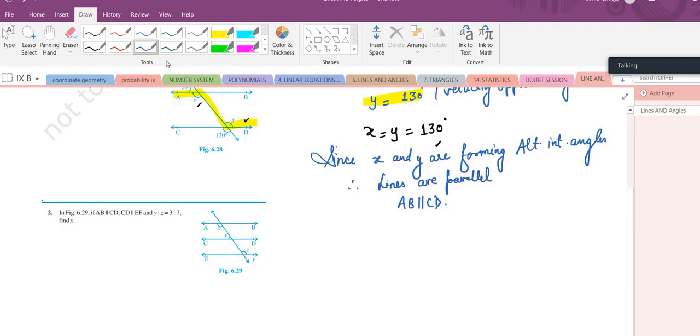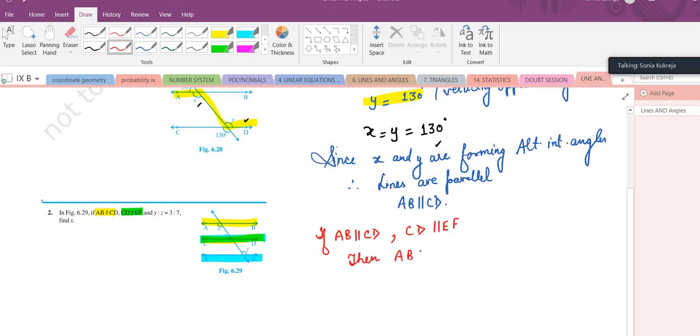Okay. It is given that AB is parallel to CD and CD is parallel to EF. See here, this AB is parallel to CD, then this CD is parallel to EF. So what can we say from here? Ma'am, AB is parallel to EF. Yes, if AB is parallel to CD, and CD is parallel to EF, then we can say AB is parallel to EF. Which result have we used?